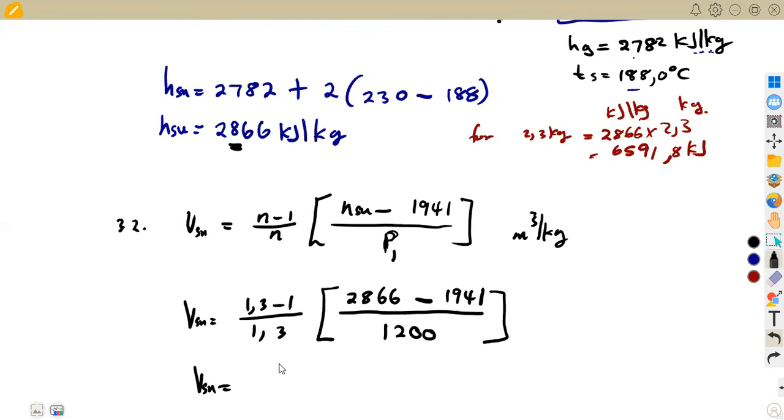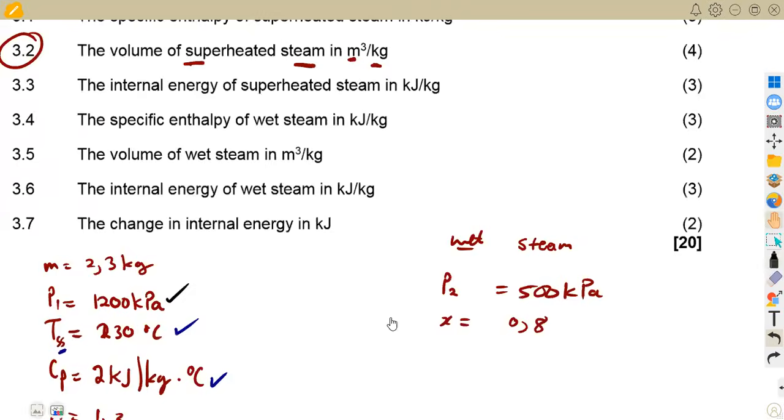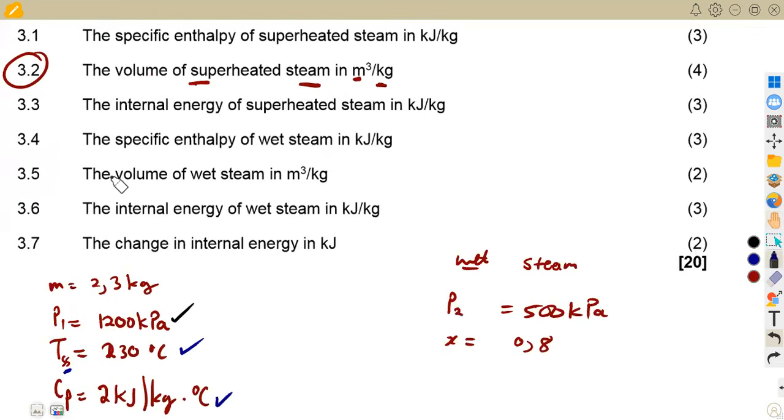So this was going to be 0,1778, which is cubic meters per kilogram. If the question was for you to calculate this in cubic meters, then you multiply by the mass that you're given, 2,3 kgs, and you obtain the exact volume. But here they need it per kg. All right, so that is how you attempt such typical questions.